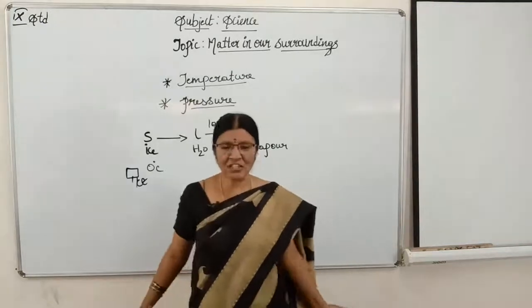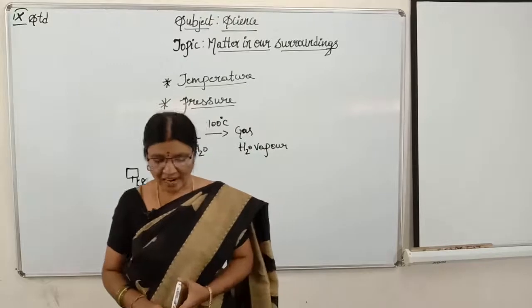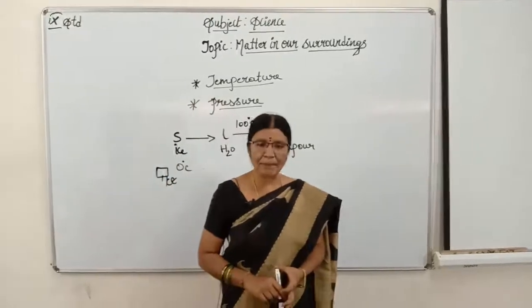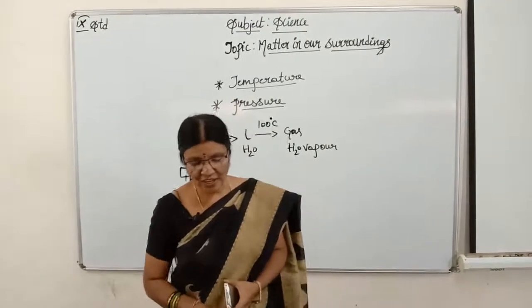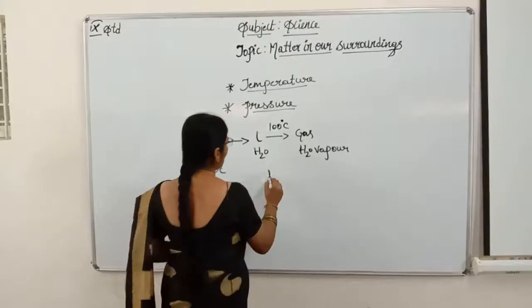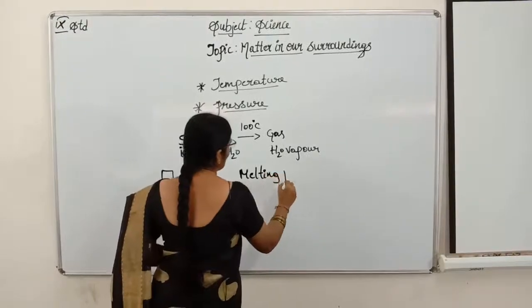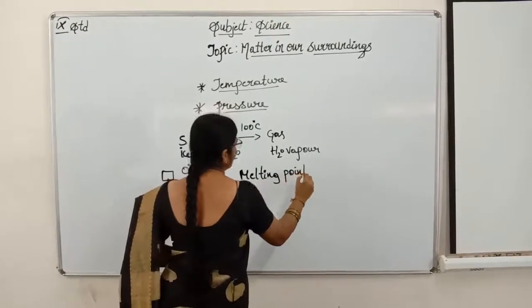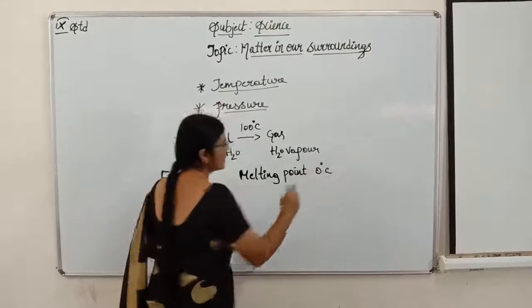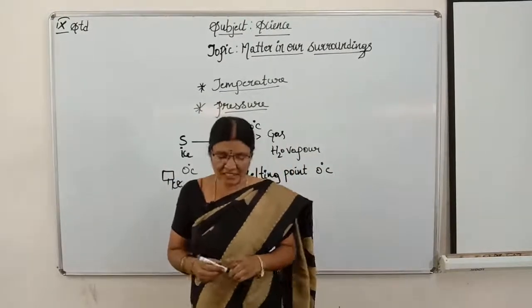The temperature at which a solid melts to become a liquid at atmospheric pressure is called the melting point. Melting point is 0 degrees centigrade. Melting point. Celsius, children. Okay children.